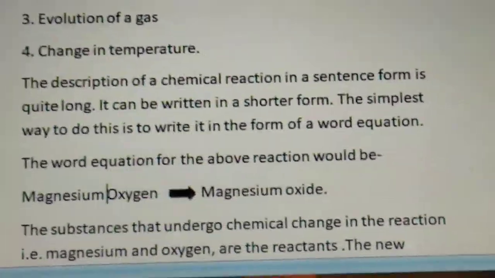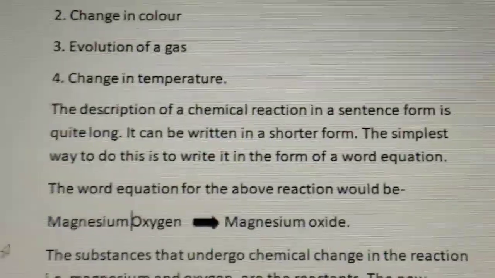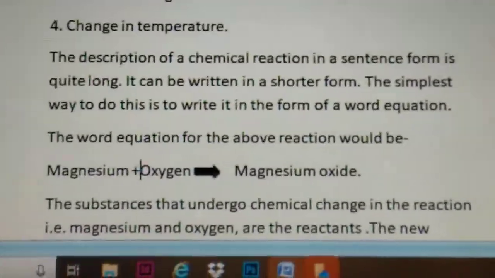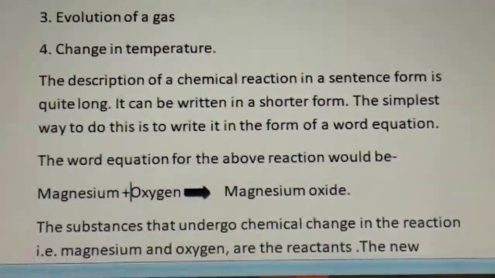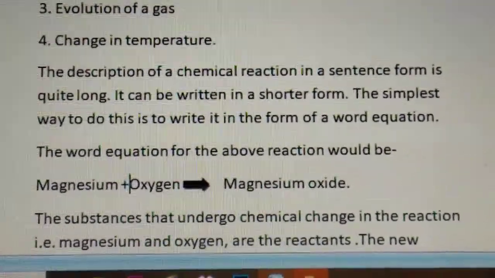Now magnesium and oxygen, those which are written at the left hand side of the arrow, are known as reactants, and the new substance, that is magnesium oxide, is called the product.